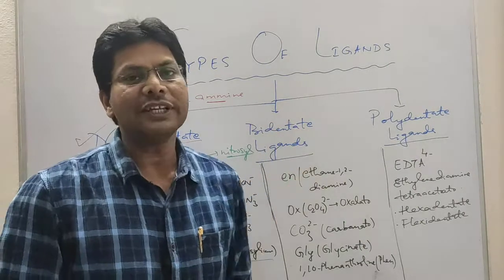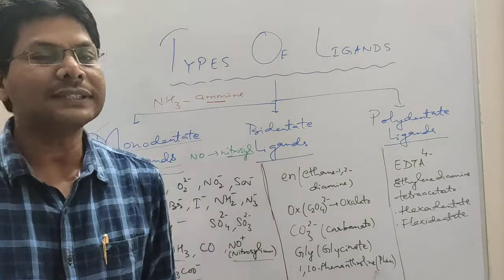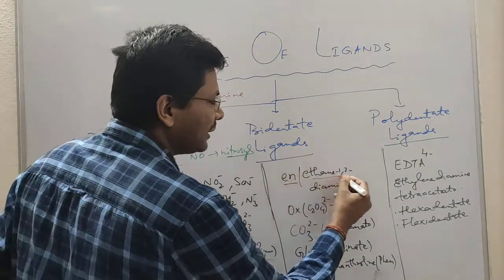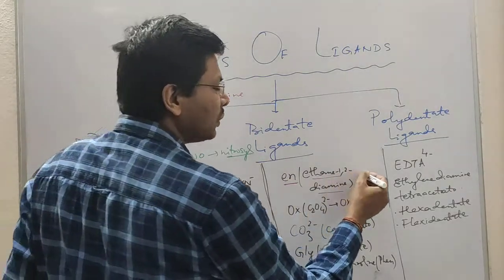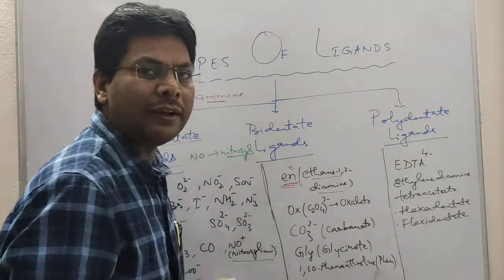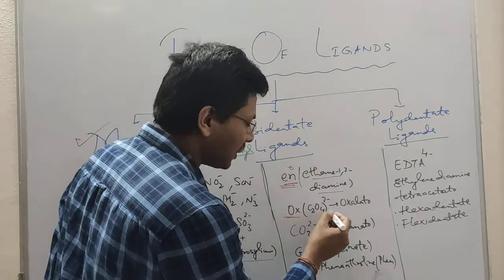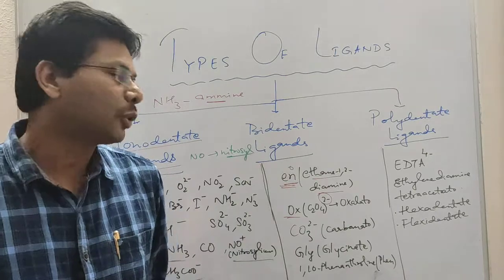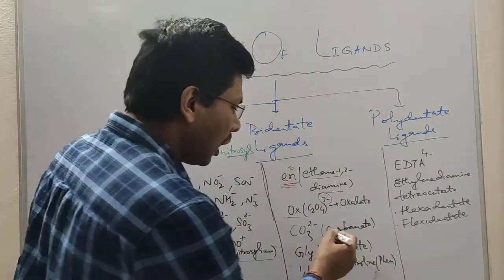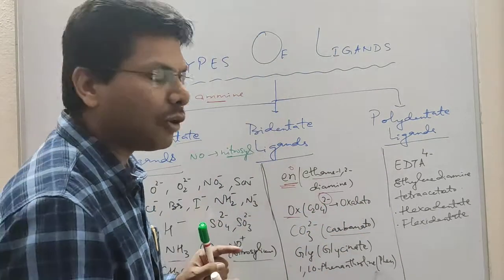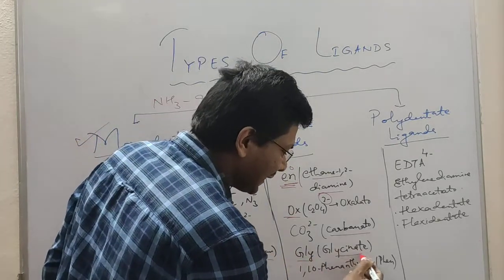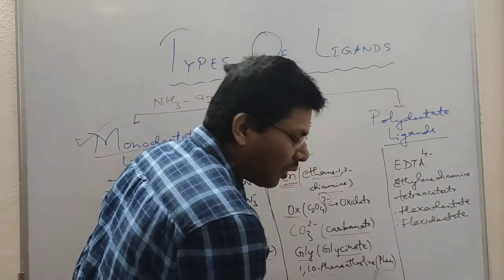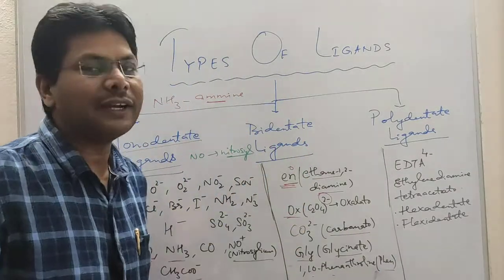Now bidentate ligands have two donor atoms, or their denticity is 2. They are able to form two coordinate bonds with metals. En is called ethane-1,2-diamine. It is a neutral ligand, so its charge is 0 because it is a neutral organic compound. Oxalato has a 2- charge, derived from oxalic acid by the removal of 2 protons, so it is called oxalato. Carbonato has 2 donor atoms in the form of oxygen. Glycinate is obtained from glycine, and 1,10-phenanthroline is also called phen. So these are examples of bidentate ligands.